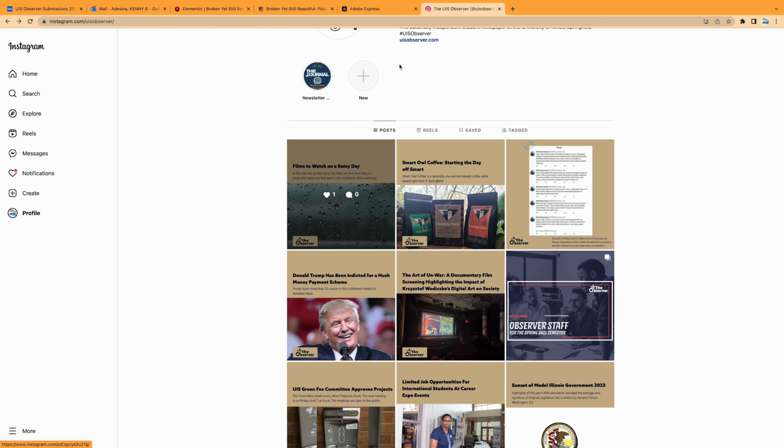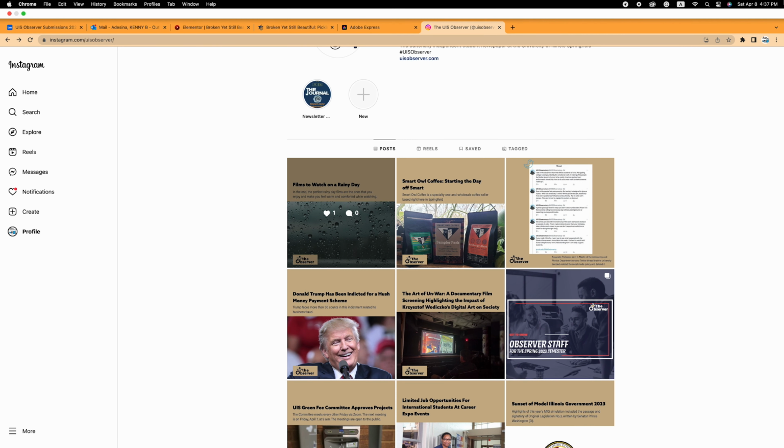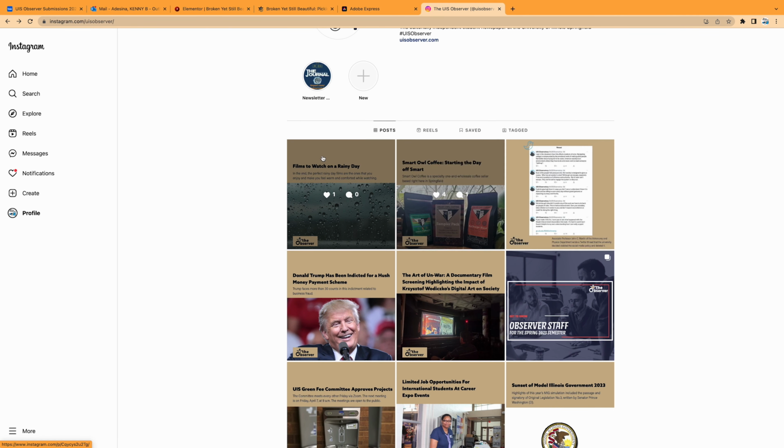As of the time of this project, Instagram only allows posting pictures and text from mobile devices. Transfer the designed featured image and caption for Instagram to your mobile device, log into the Observer's or your organization's Instagram page on your mobile device, and upload and post the story on Instagram.